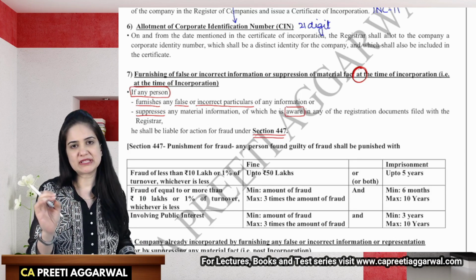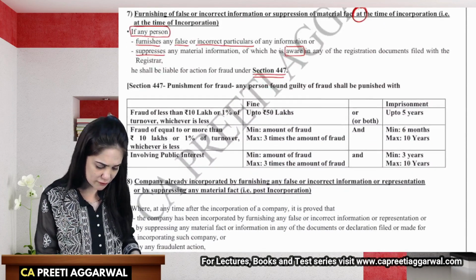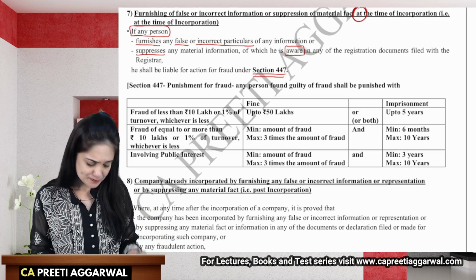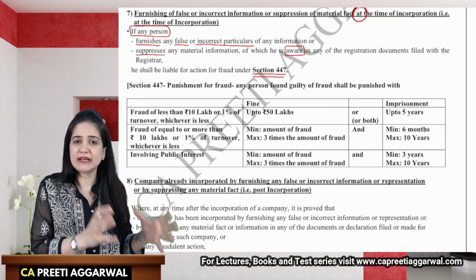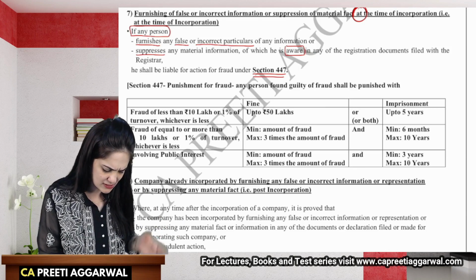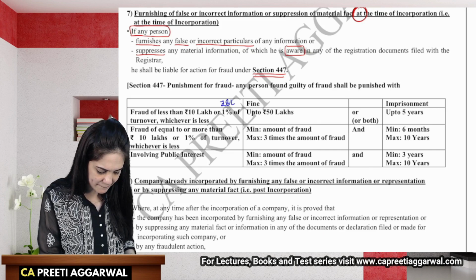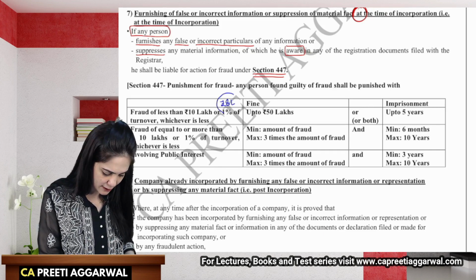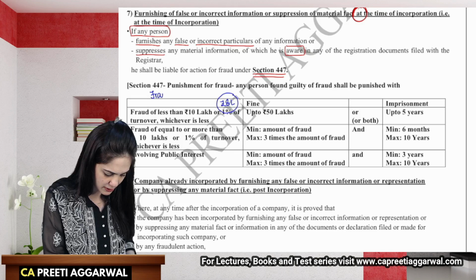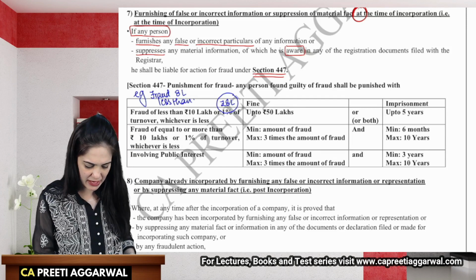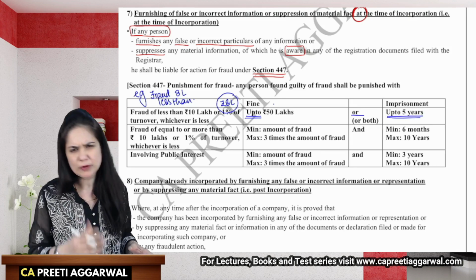That is 447 will apply over here. Now what is mentioned in 447 is the common section which is applicable if you want to punish someone for fraud. Now, if the fraud is less than 10 lakh or 1% of the turnover, whichever is less. Now, let's say, for example, 1% of the turnover comes to rupees 8 lakhs. Okay. So, 10 lakh, compare it with 8 lakh, whichever is less. So, 8 lakh rupees. If the fraud amount, this is an example, is less than 8 lakh rupees, then the person will be liable for fine up to rupees 50 lakhs or up to 5 years of imprisonment, or maybe both.